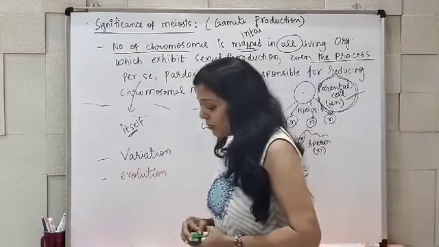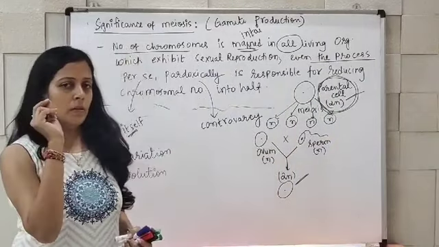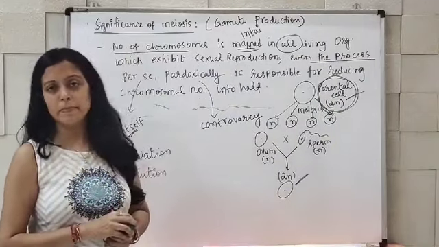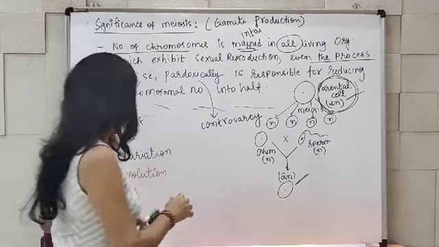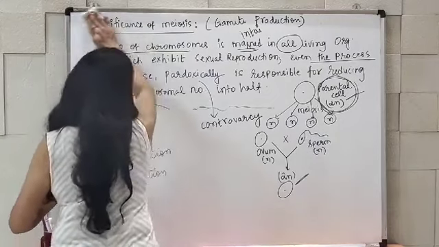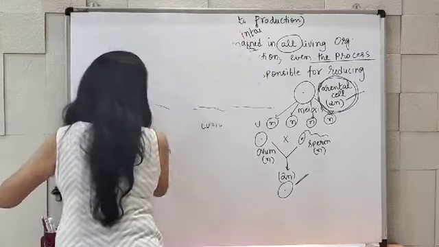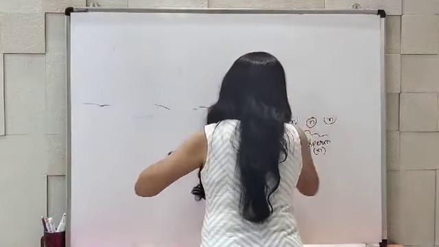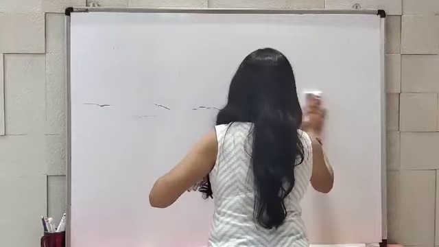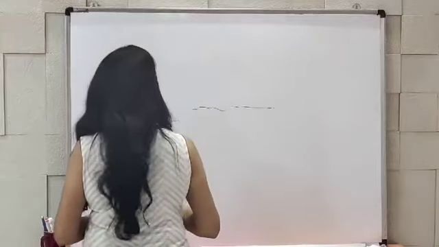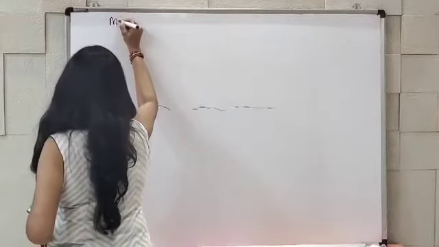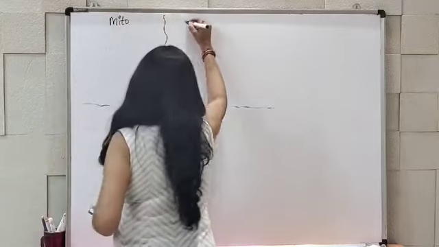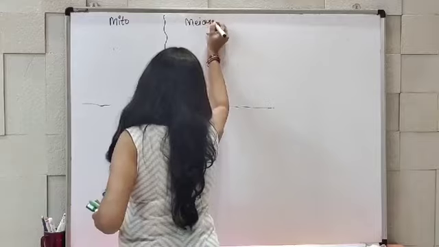Now, one more last topic. That is the difference between mitosis and meiosis, which we need to study. So, what is the difference between mitosis and meiosis? Let's start with that. Here this is mitosis and this one is meiosis.